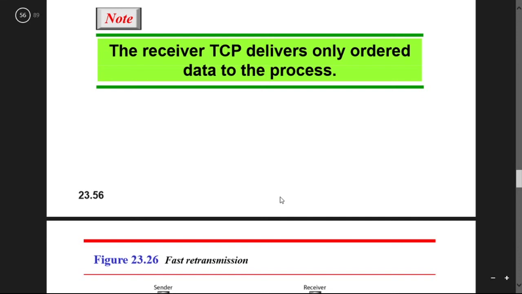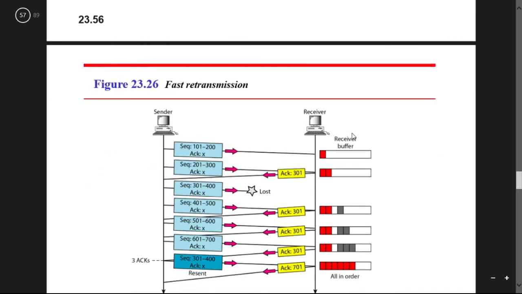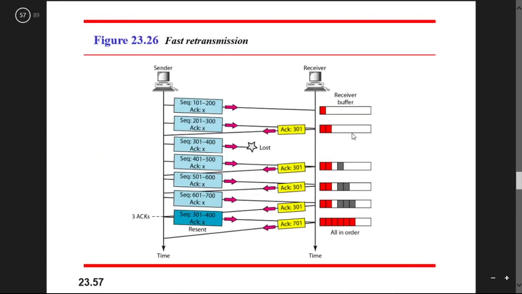The receiver TCP delivers only ordered data to the process, so the data must be sent in an orderly manner. So this is the retransmission process. When there is any loss of data, you need to retransmit the data again.